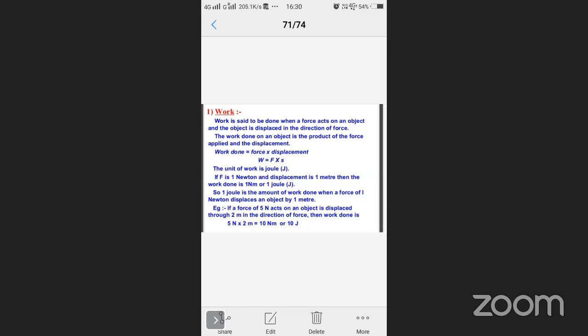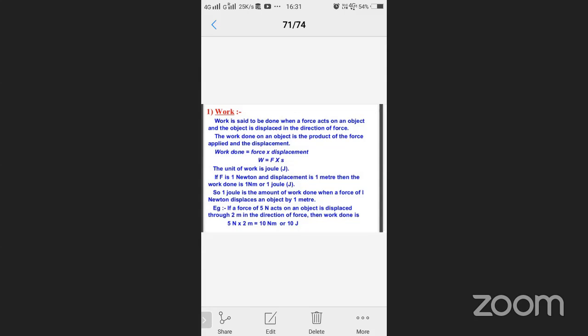Now see, one example is there in the last corner. If a force of 5 newtons acts on an object and it is displaced through 2 meters in the direction of force, the meaning is, 5 newtons of force I applied on an object. So that time the object moves from one place to another place. How much distance travelled? Only 2 meters. Then work is done.